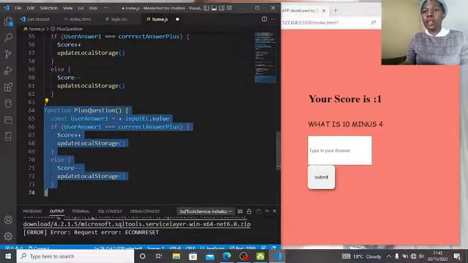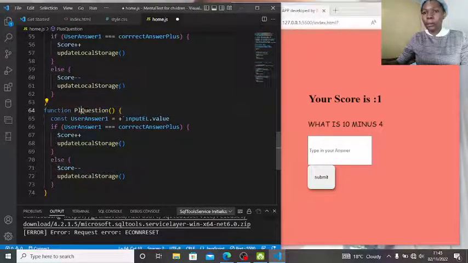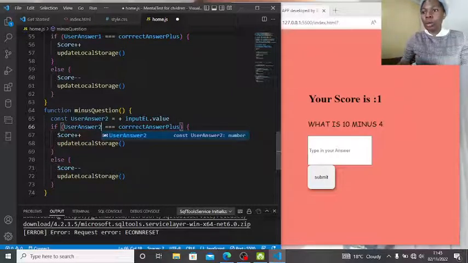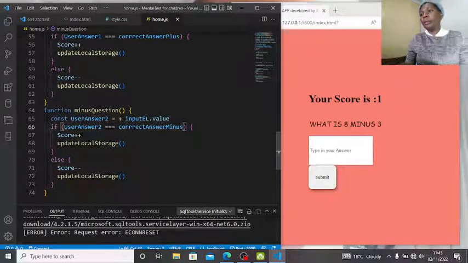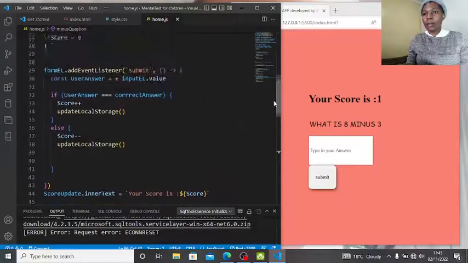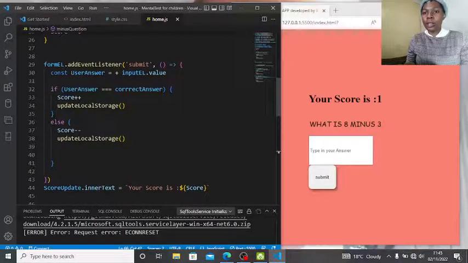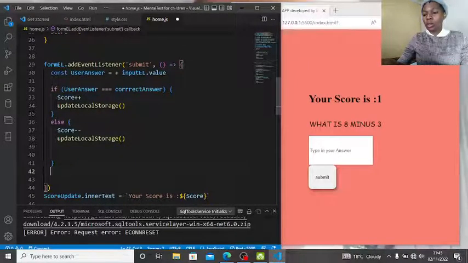We need to copy this and then create a minus question. So if user answer 2, let us say const user answer, and then change here and say 2, and then here we're gonna say minus. There you go, it should do the same. So it's working. Let us call all of these functions here on our form so it can work properly. The first one is called minus.